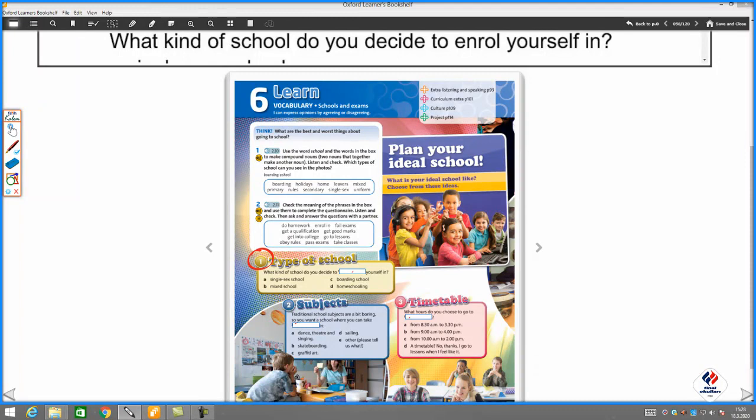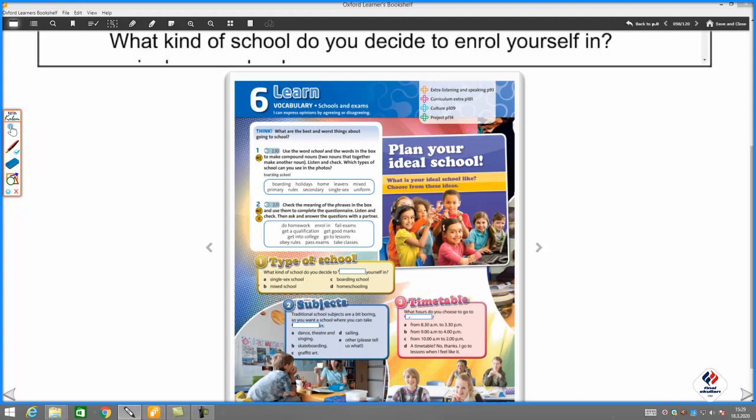I want you to write or circle which one you would consider. So the first one, let's do it together. What kind of school do you decide to enroll yourself in? Do you want to go to a single-sex school, which is this one? Basically, a single-sex school is like an all-girls school or an all-boys school. In Finland, we don't have this system, but I know in some places, especially in more religious places, they do prefer an all-boys or an all-girls school. So single-sex school means just boys or just girls.